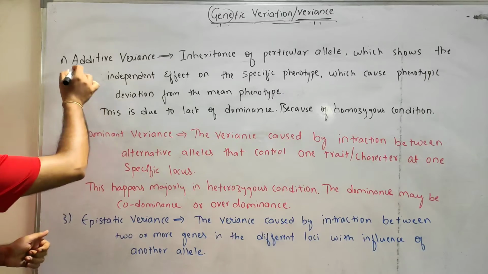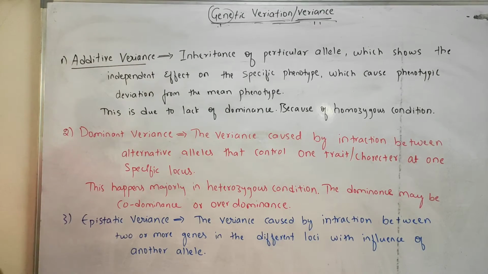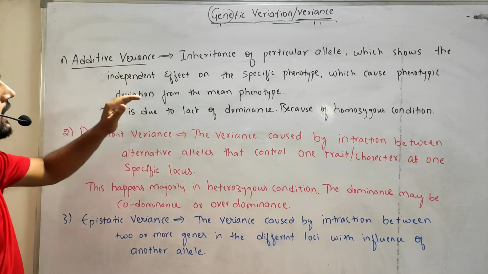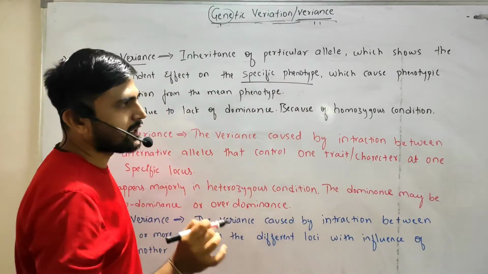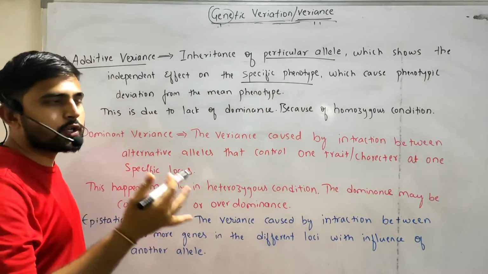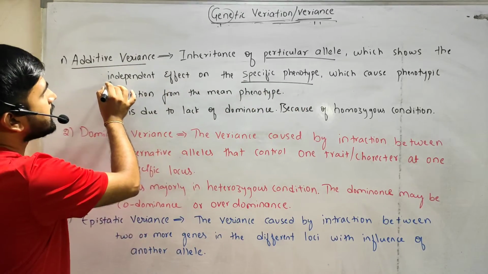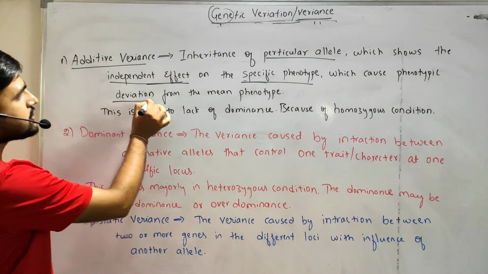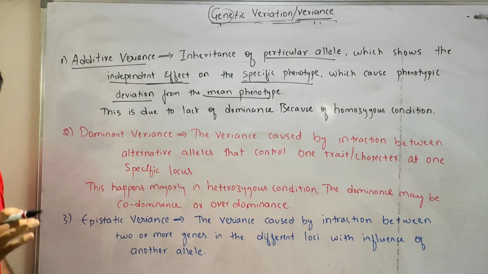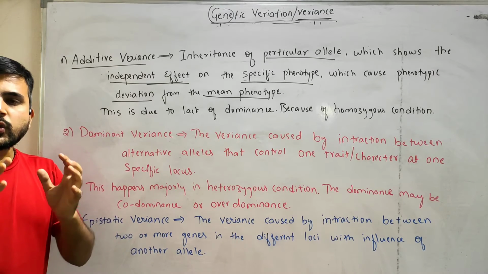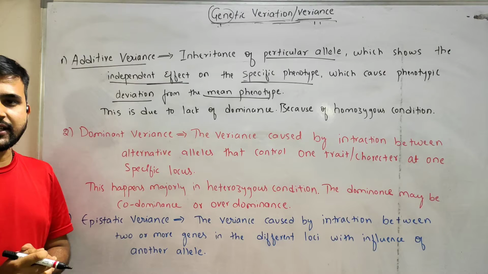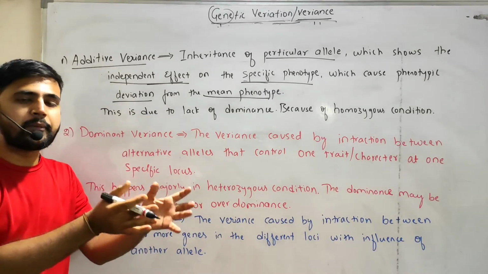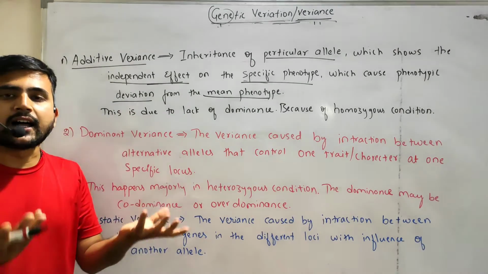First one here is additive variance, right? So what do you mean by additive variance? Inheritance of a particular allele which shows an independent effect on a specific phenotype. That is, a particular allele affects the specific phenotype, which causes phenotypic deviation from the mean phenotype. Means there are some alleles, and those alleles will show and control a specific character. But sometimes, when those alleles come into another individual, they express another character.